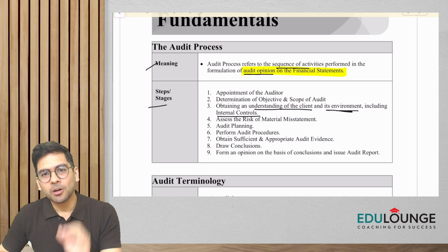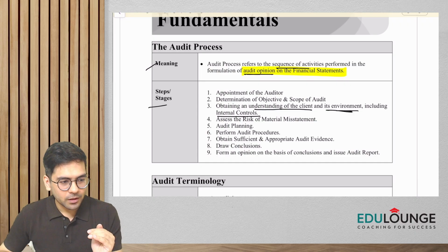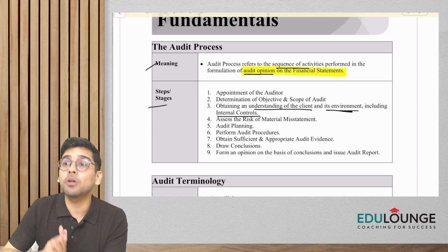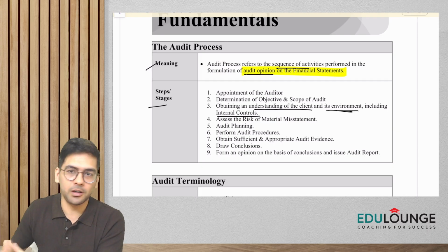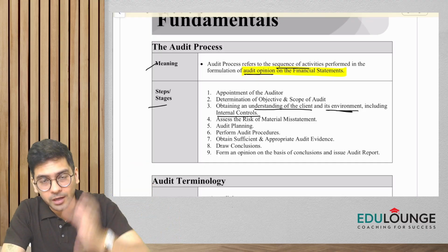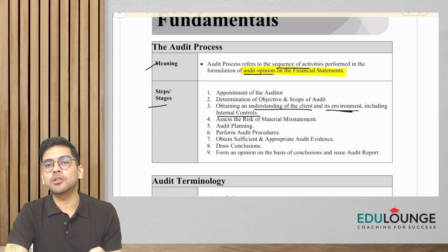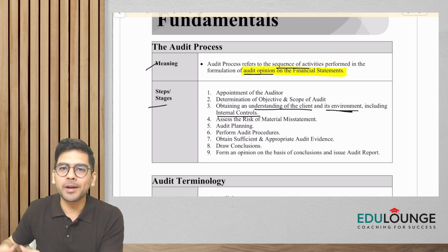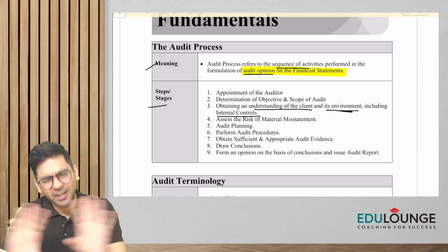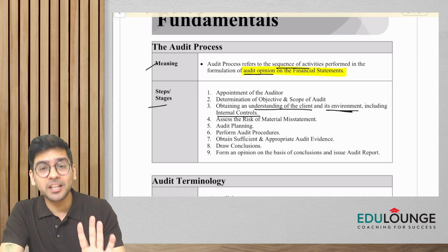So as an auditor, always remember, guys, that when we try to understand the entity and its environment, we also try to obtain an understanding of their internal controls, not with a perspective to give an opinion on internal controls, but because knowledge of internal controls will help you in determining how much work you have to do in the audit. In very layman's terms, I'm trying to explain it to you. Is it clear to everyone?